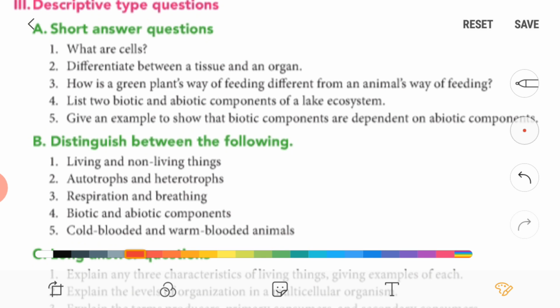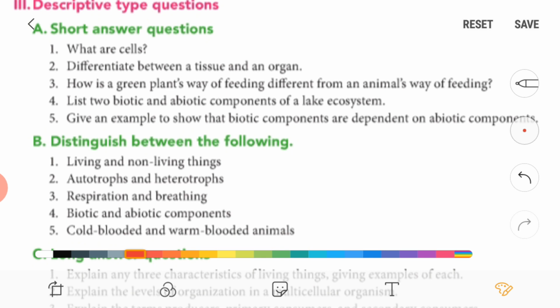Fourth, list two biotic and abiotic components of a lake ecosystem. So in the picture we have seen that the stone, water, soil, these all were the abiotic components, while fish and plants were biotic components. Now fifth one, give an example to show that biotic components are dependent on abiotic components. So water and plant, that means the plants depend on soil, water, sunlight or temperature, right?